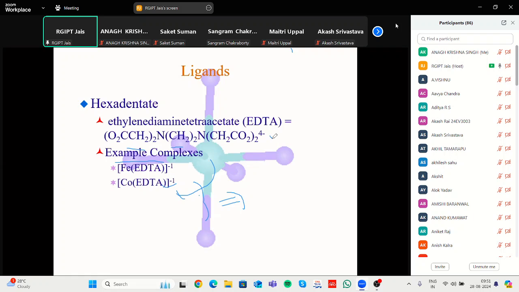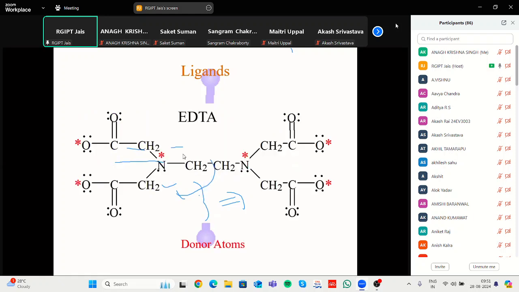EDTA is the main example that gives 6 donating sites. There are two nitrogens attached, one nitrogen and a second nitrogen, with two ethylene groups.